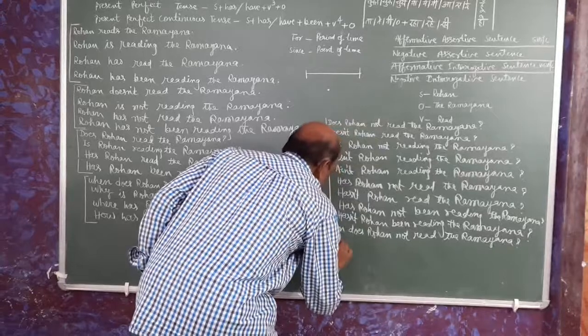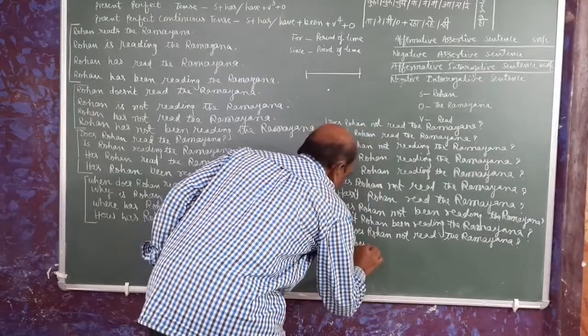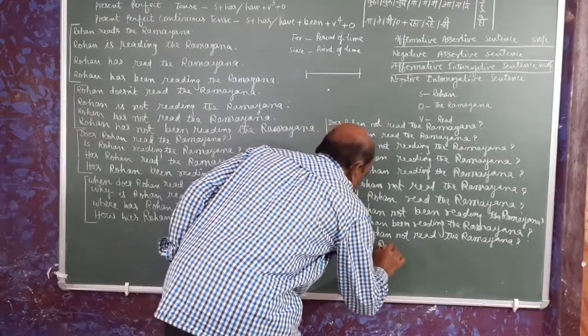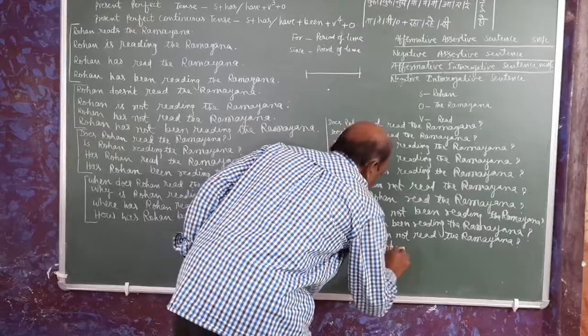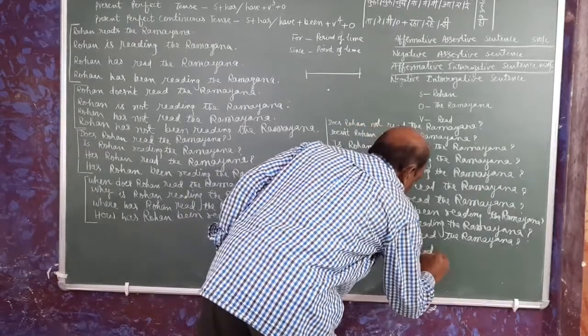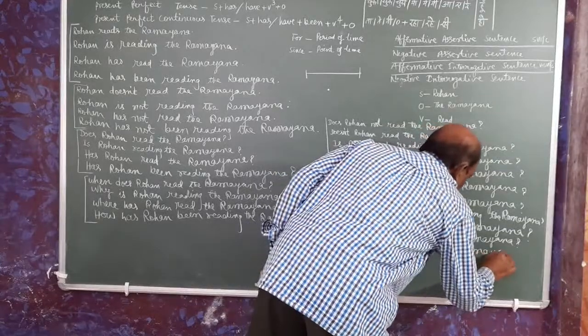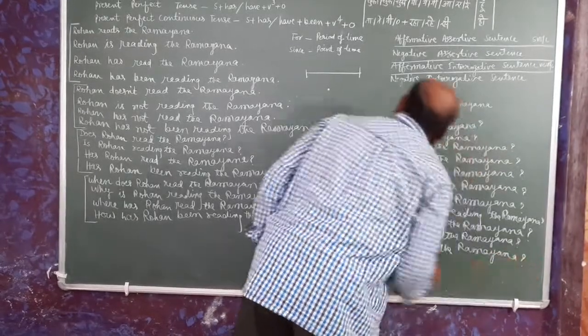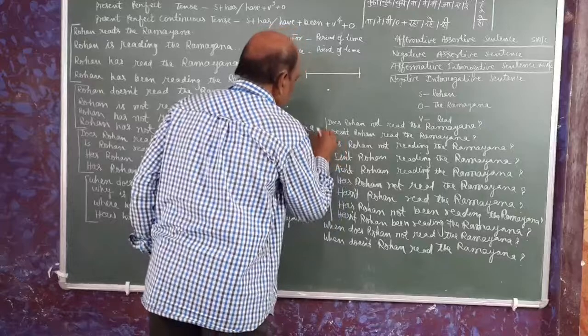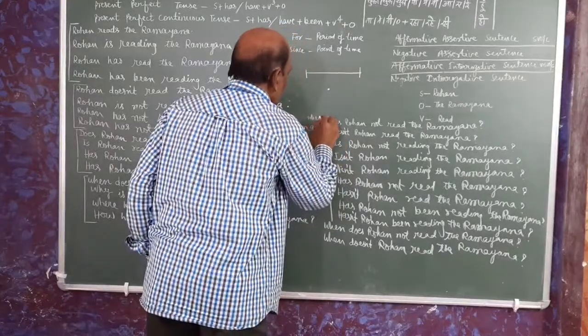We can write in this way also. When doesn't Rohan read the Ramayana?